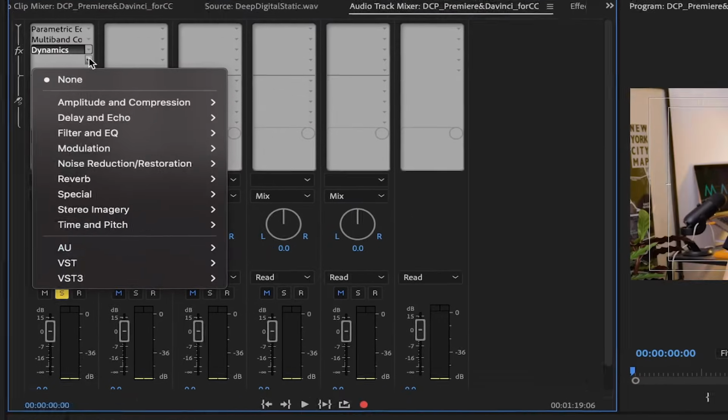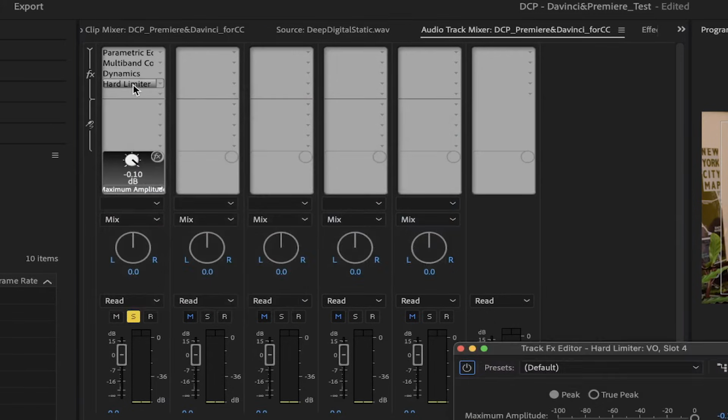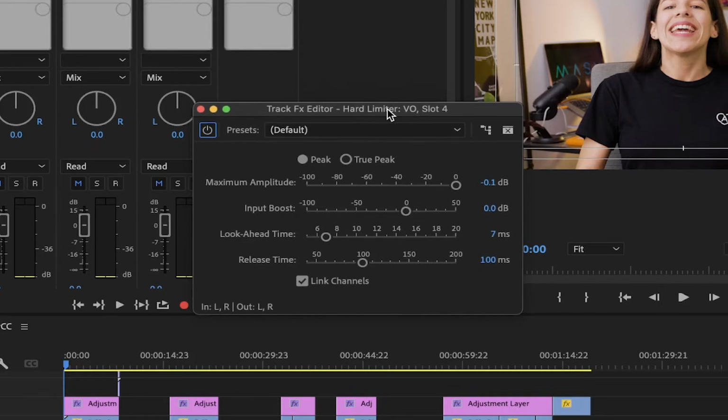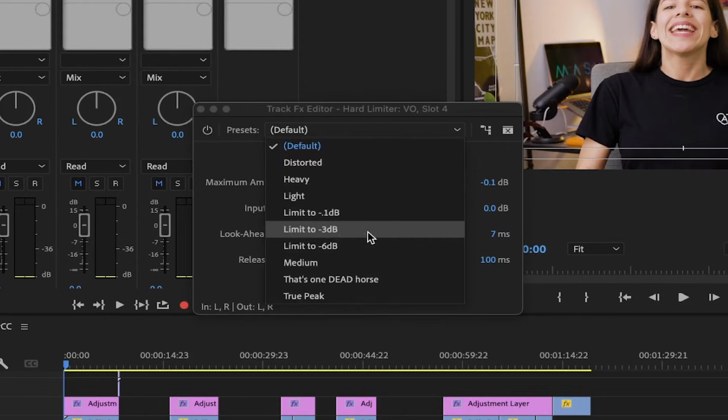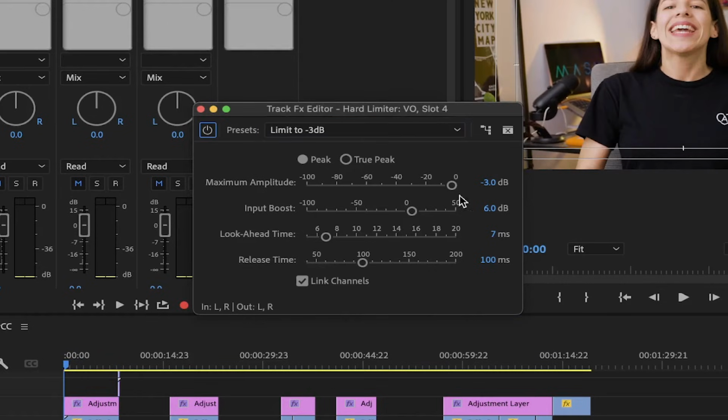Let's add now the effect hard limiter. This effect helps to raise the overall audio and limit the peak to whatever we select. I like to use the preset limit to -3, so we rest assured that our voice is not going to touch 0. The maximum amplitude will be the max peaking level of your audio. The input boost will increase the loudness of your audio.